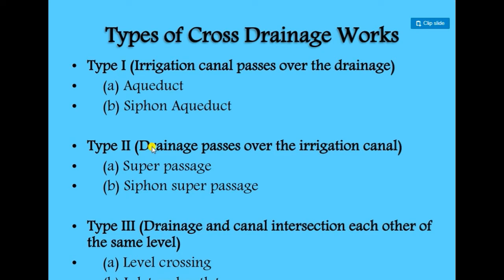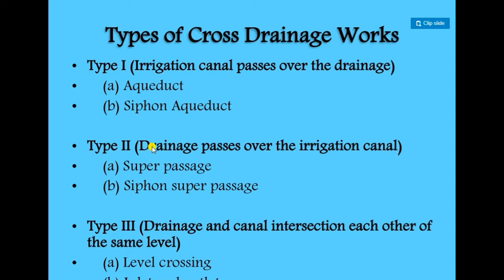There are two subtypes depending on the FSL and HFL levels of the natural drain and the canal. In type 2, the drainage passes over the irrigation canal. There are also two subtypes based on their HFL levels: super passage and siphon super passage.